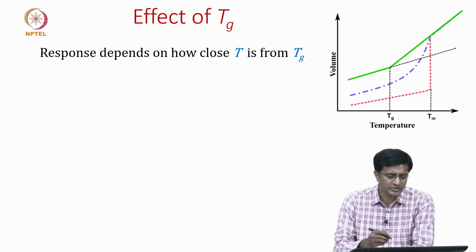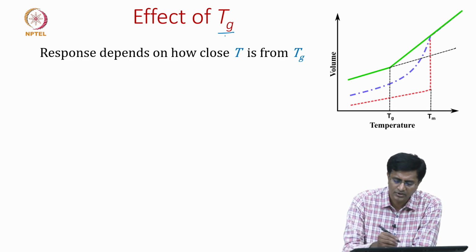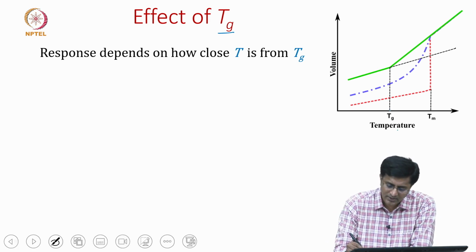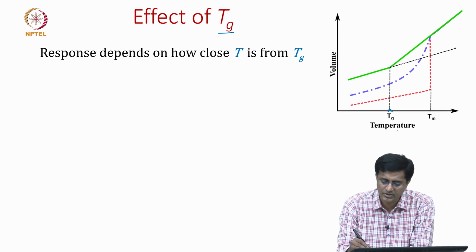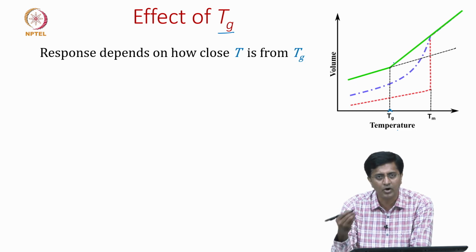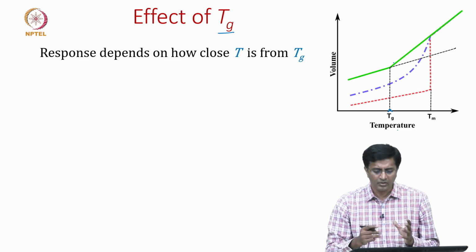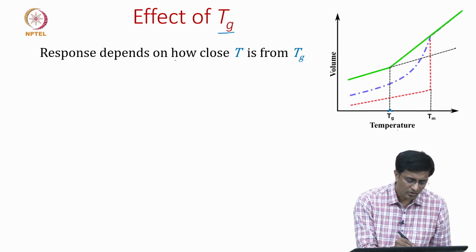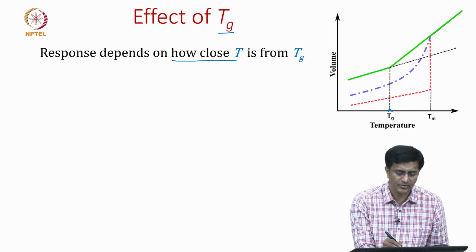So, previously we discussed the glass transition temperature using this volume versus temperature plot, and we said glass transition temperature is the temperature at which the free volume is negligible and the polymer transforms into a glassy state. But now what we are trying to say is the response depends on how close the temperature is.